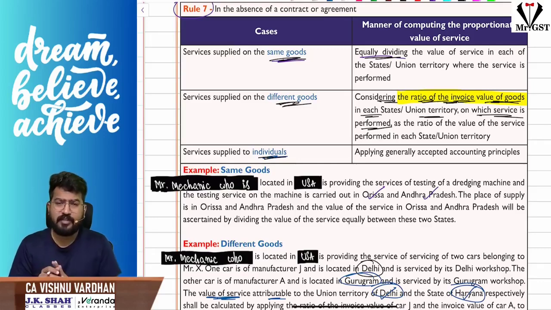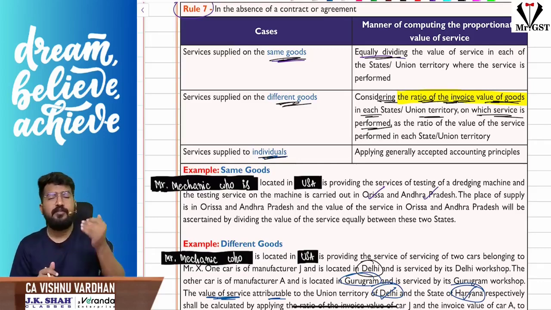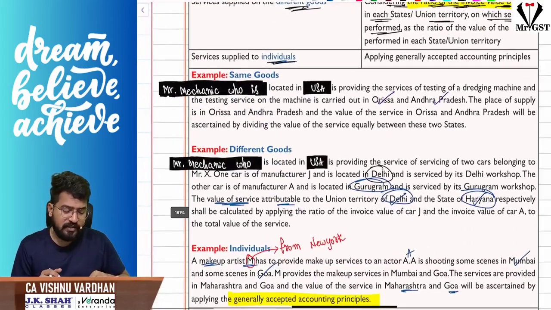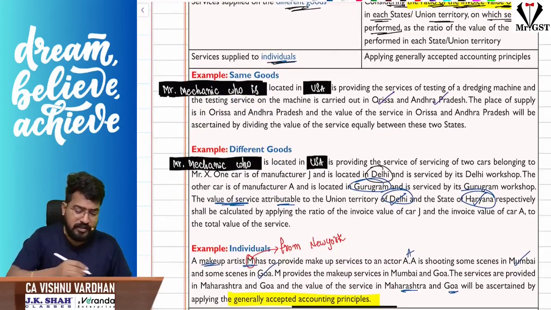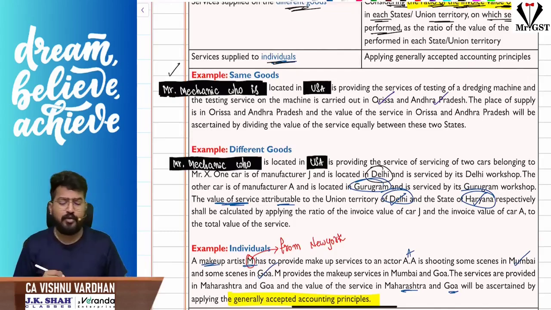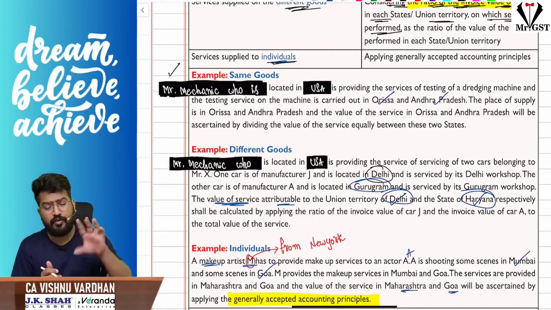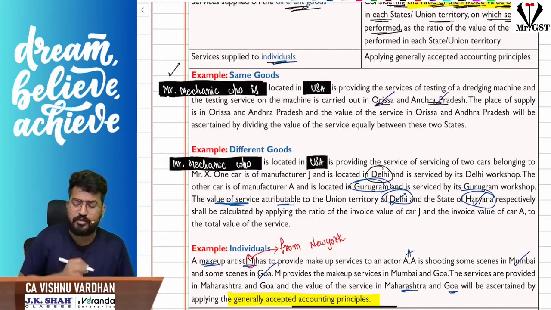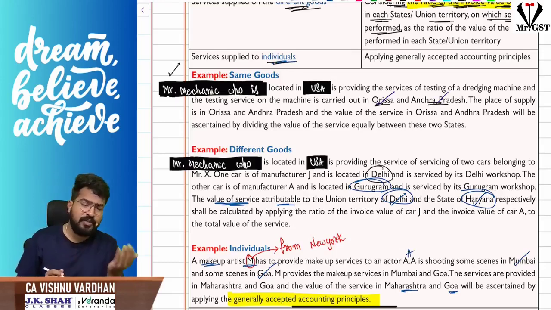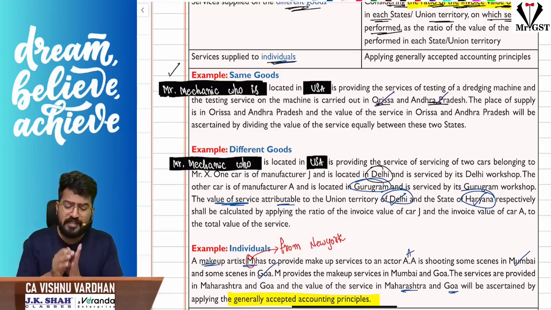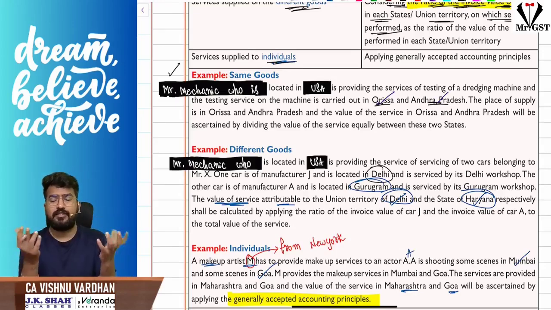But if agreement is not there, what we are seeing now is, are you providing services on the same goods? For example, a mechanic who is located in USA is providing services of testing a dredging machine, and the testing service on the machine is carried out in Orissa also, Andhra Pradesh also. Then the place of supply is Orissa also, Andhra Pradesh also. Now please understand, he is providing the testing of the dredging machine in two different locations, but the goods is the same.